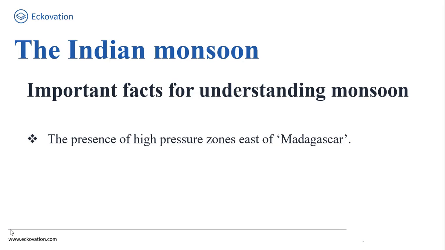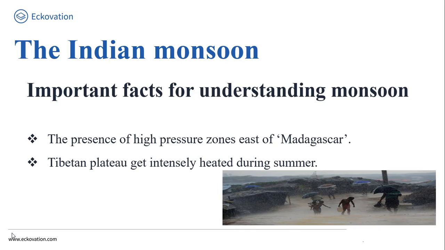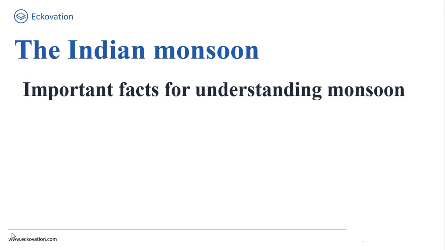Now, our next important fact is Tibetan plateau gets intensely heated during summer, जिसके कारण plateau के ऊपर approx 9 kilometer above the sea level strong vertical air currents and high pressure का formation होता है. Now, let's move ahead and continue our discussion with Indian monsoon. Friends, we are discussing important facts for understanding monsoon.